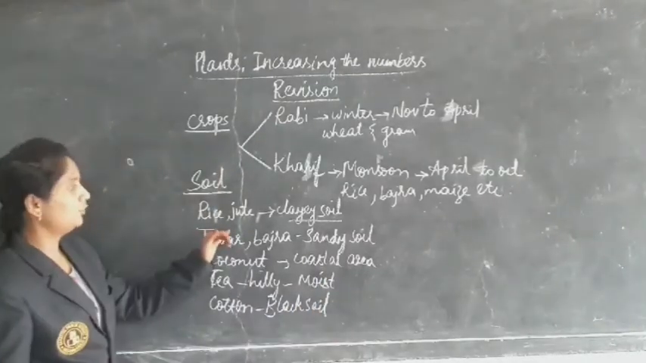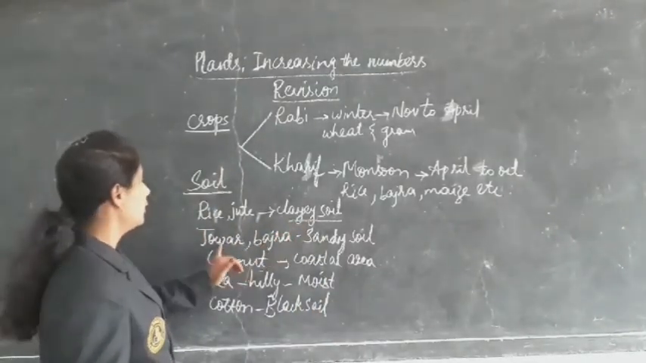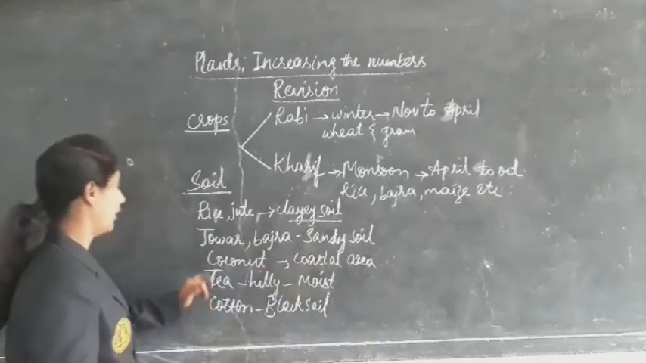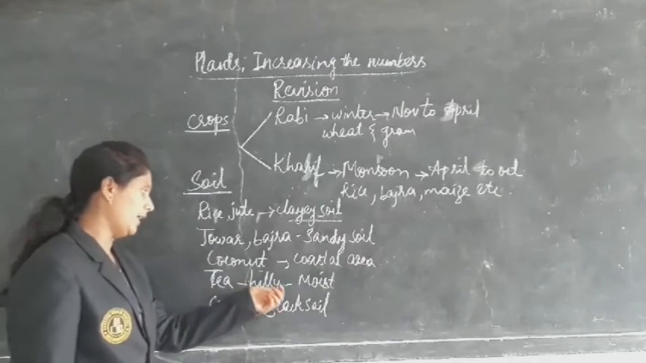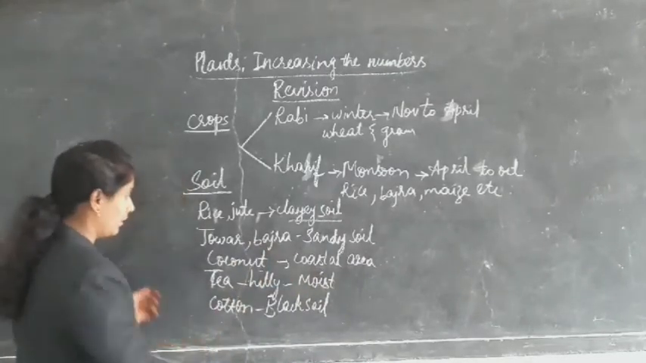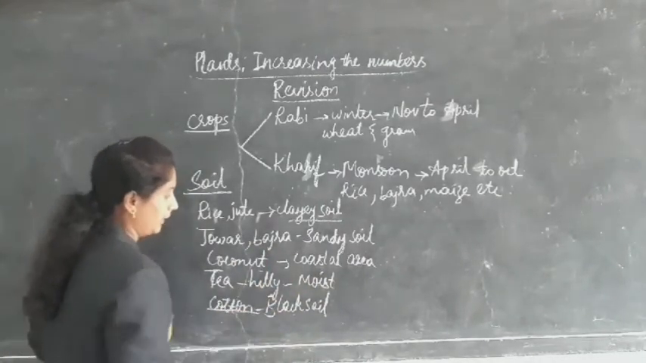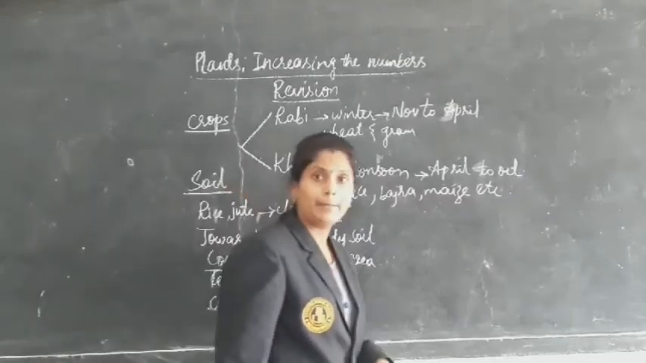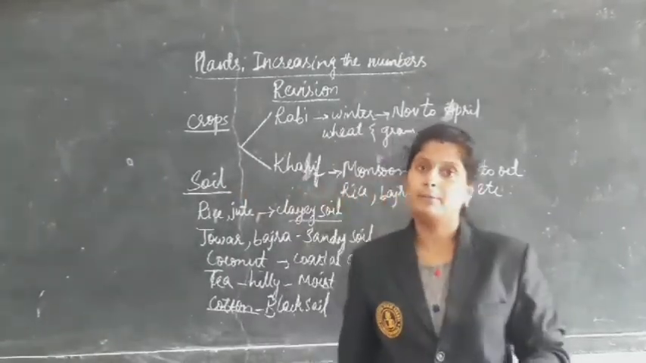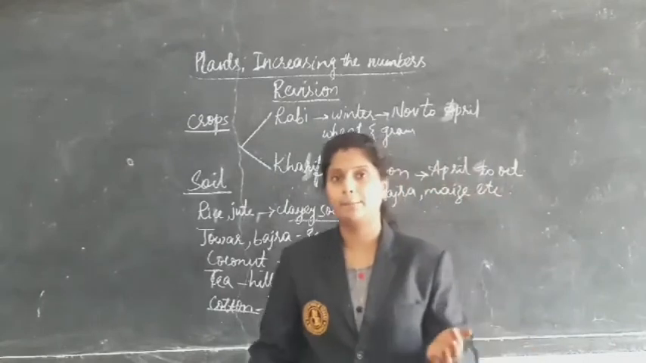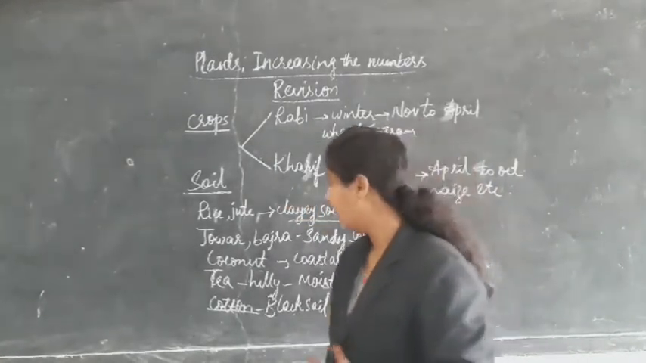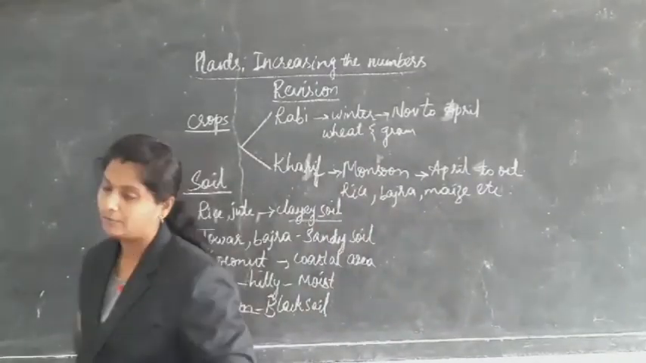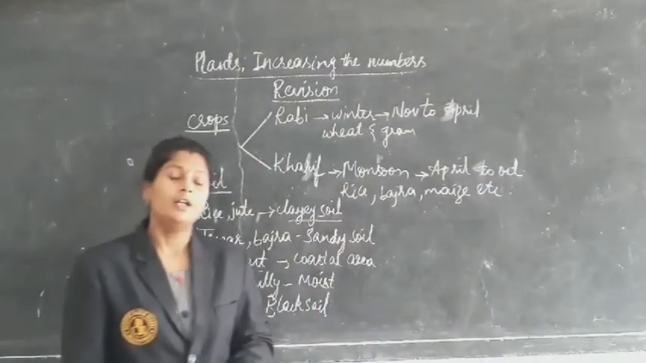Okay, rice and jute need clayey soil. Jowar and bajra need sandy soil. Coconut grows in coastal areas. Tea grows in hill areas where there is moist soil, and cotton grows in black soil. And maize and onion grow on hilly and plain areas, which need well-drained soil. This is about the different types of soil where different types of crops grow.